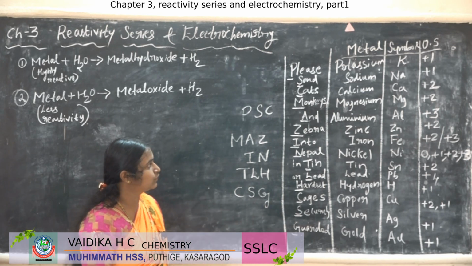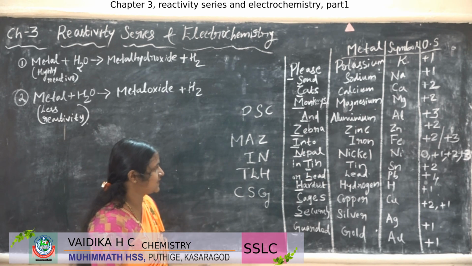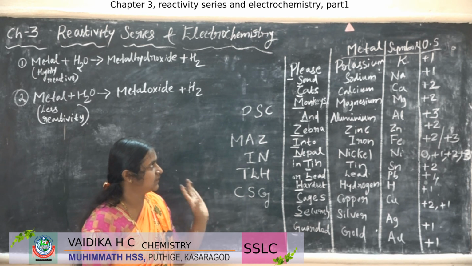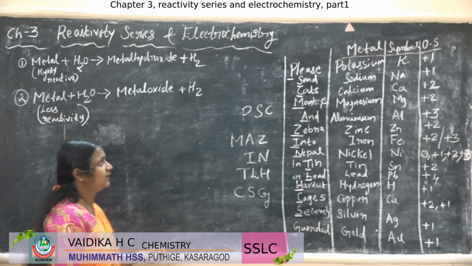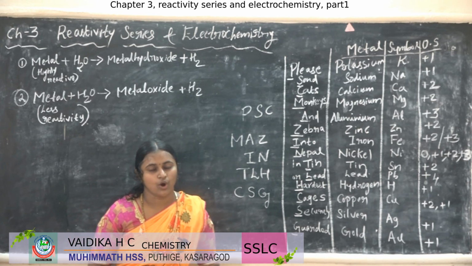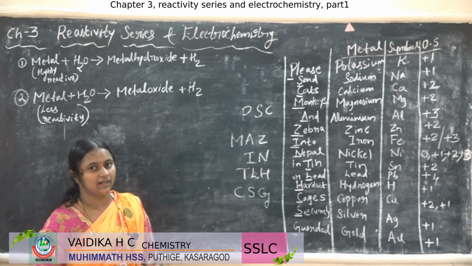This is another code word to learn the reactivity series. That is PSC Mass in TLH CHG, or please send cats, monkeys and zebras into Nepal in tin or lead hardest cages securely guarded.